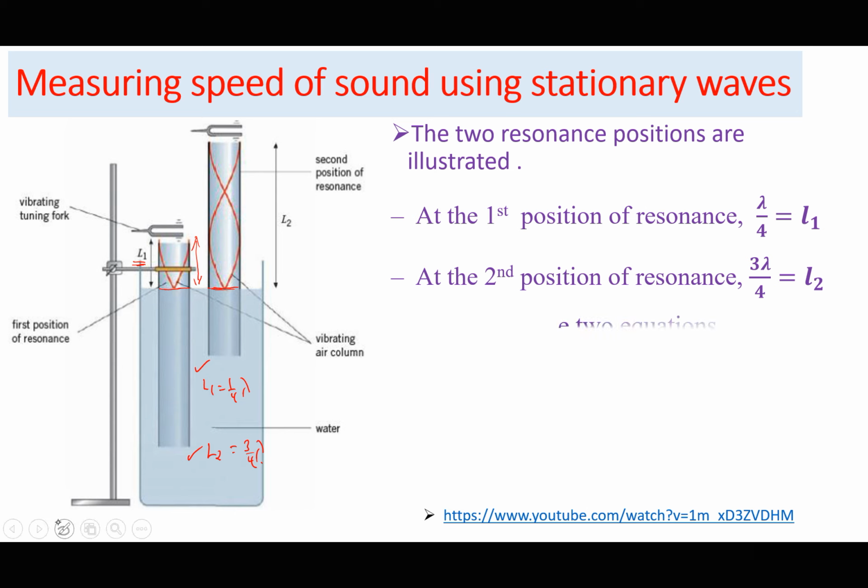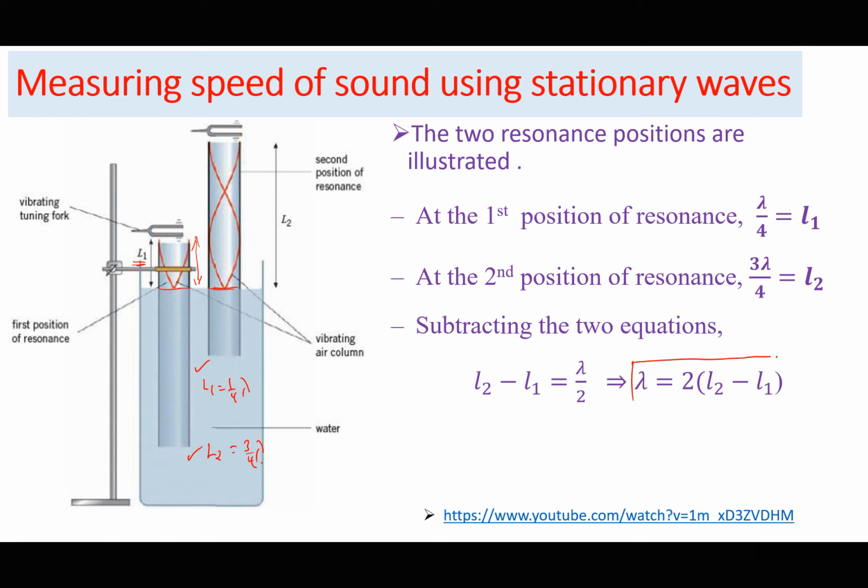Then if I subtract the two equations, L2 minus L1 gives me an expression for lambda being equal to twice L2 minus L1, because when I subtract 3 lambda over 4 minus lambda over 4, this gives me 2 lambda over 4, which is simply lambda over 2.